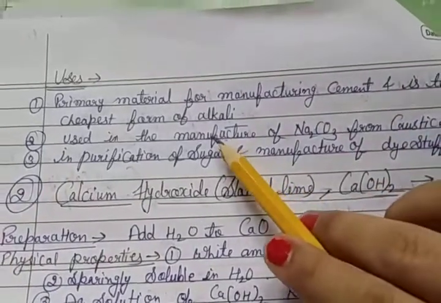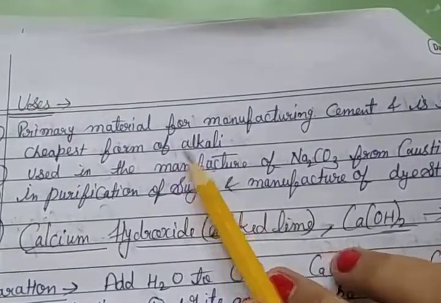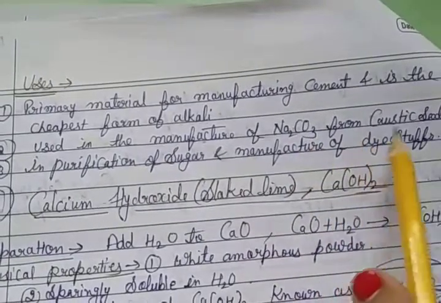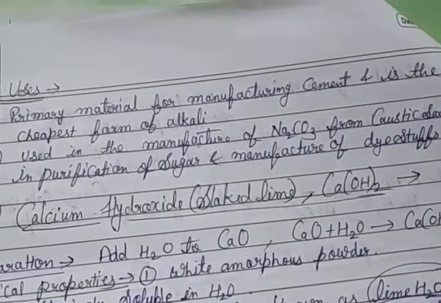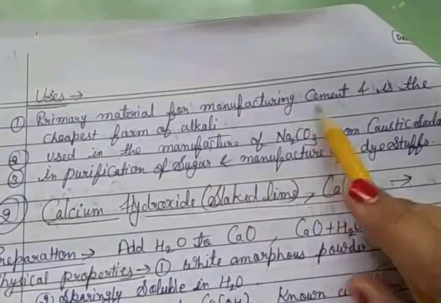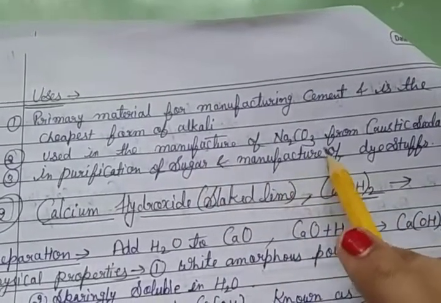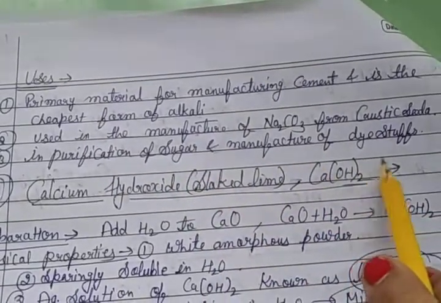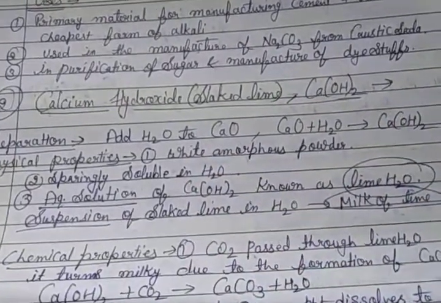Uses of quicklime: it is the primary material for manufacturing cement and is the cheapest form of alkali. It is used in the manufacture of sodium carbonate from caustic soda, and in the purification of sugar and the manufacture of dye stuff.